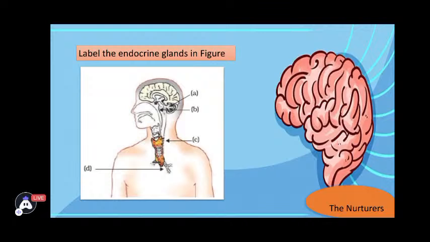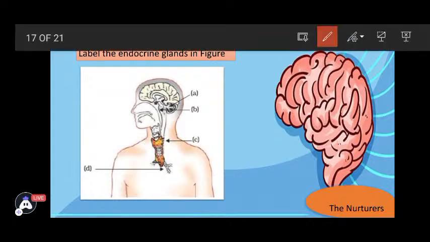So yes, A is the pineal gland, followed by B. B is the pituitary gland, which is at the base of the brain. C, we have the thyroid gland, which is at the neck. B we have discussed right now. And then towards the bronchi, we have the thymus. So you need to learn this.